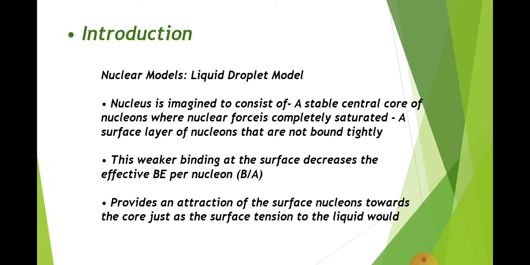The nucleus is imagined to consist of a stable central core of nucleons where nuclear forces are completely saturated, and a surface layer of nucleons that are not bound tightly. This weaker binding at the surface decreases the effective binding energy per nucleon, and provides an attraction of the surface nucleons toward the core, just as surface tension does in a liquid drop.